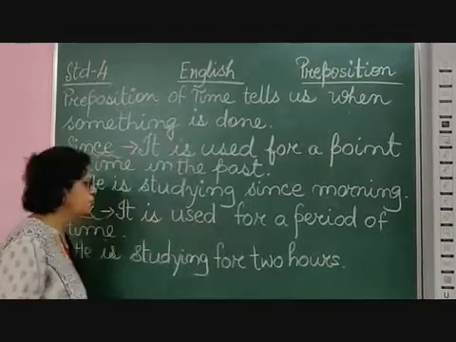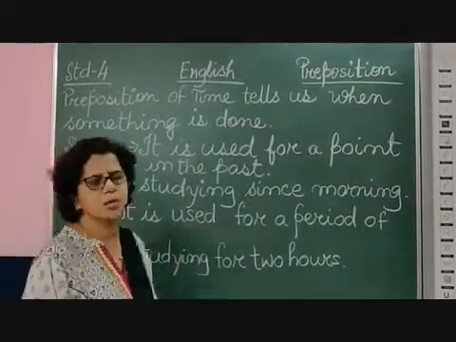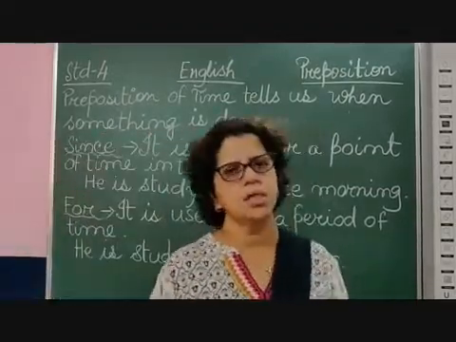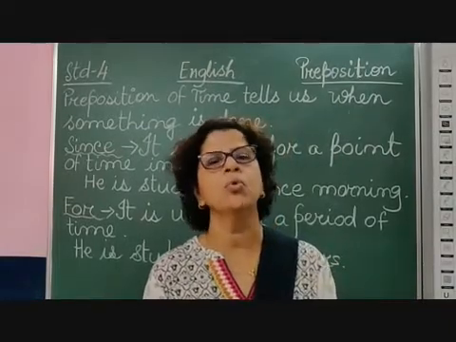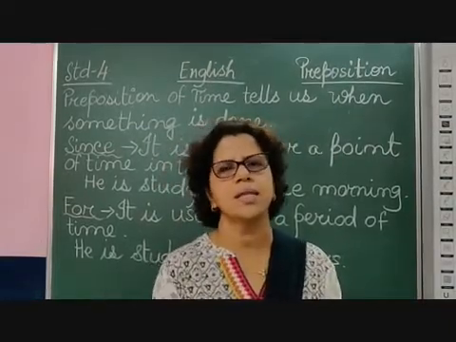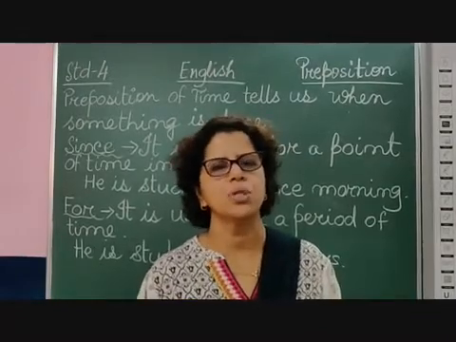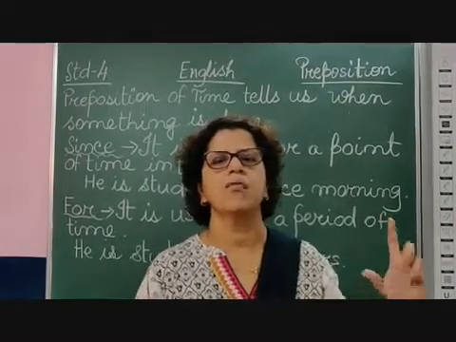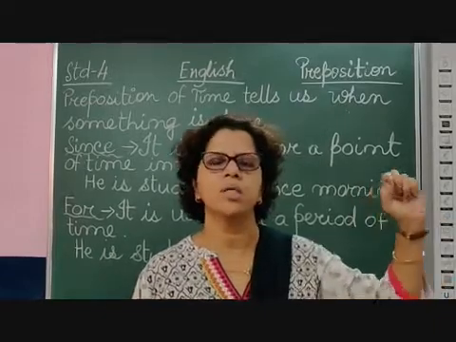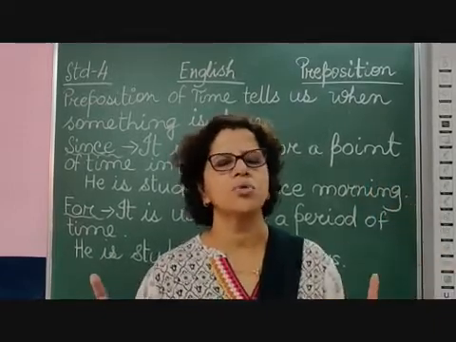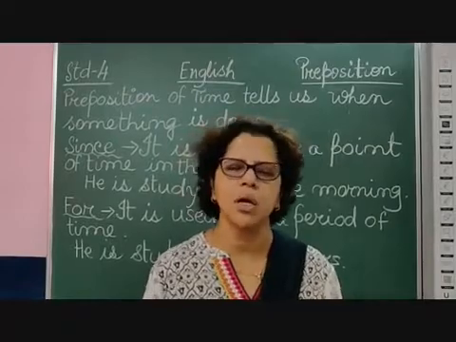Like he is studying for 2 hours. So this is the difference between since and for. I hope you would be able to use them in sentences. After reading the sentences, you should understand where to use since, when we know the starting point, and for, which is used for a period of time in the past. Thank you, children.